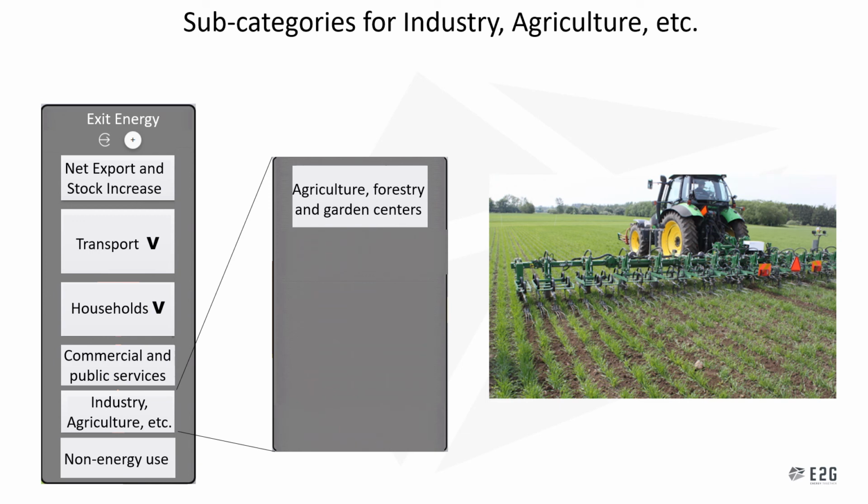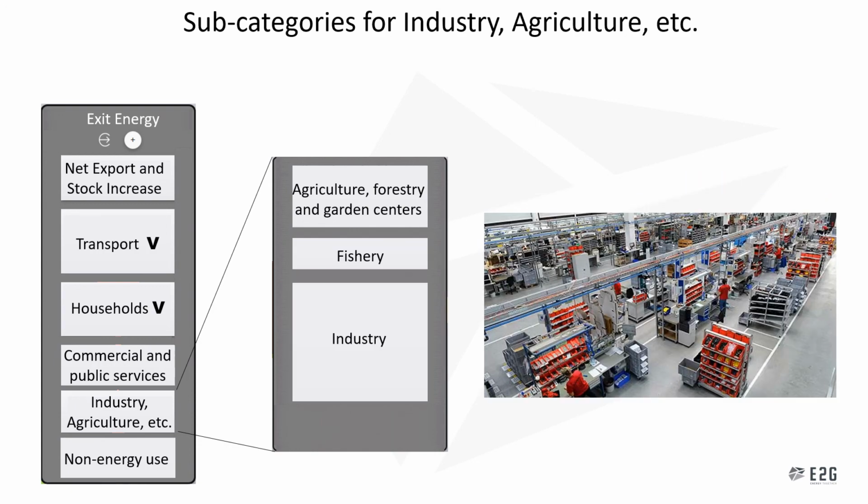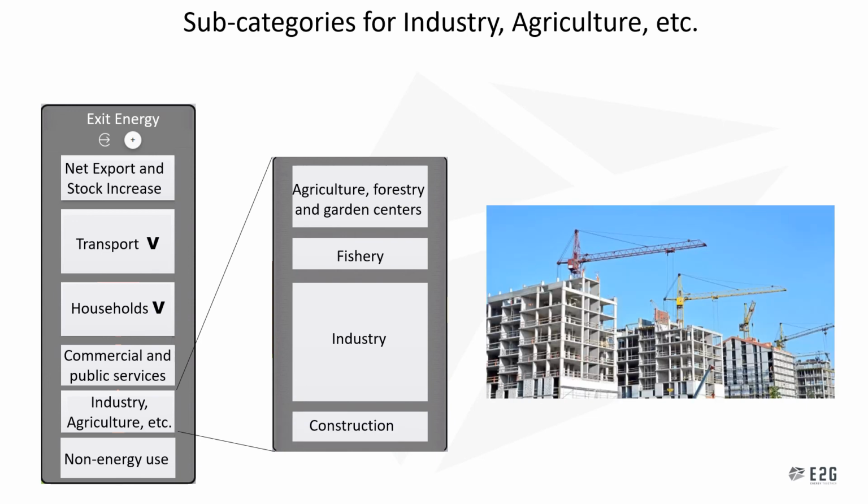There are also subcategories for industry, agriculture, and etc. Here we firstly have agriculture, forestry, and garden centers. Then there's also fishery. And then there's industry. And finally, we have the construction, which is used when we are constructing new houses.